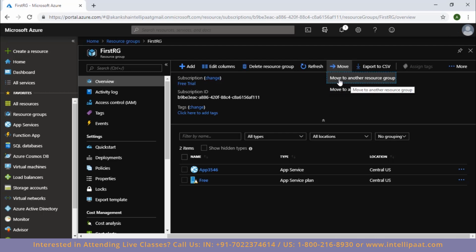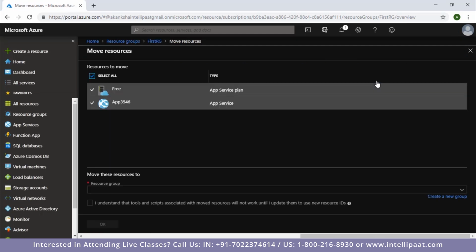Now since it's clear that I want to move the resources to another resource group, I click here. Now the second option, you'll know what it does when we get to that topic or that module. So for now, I'll go ahead and click on move to another resource group.